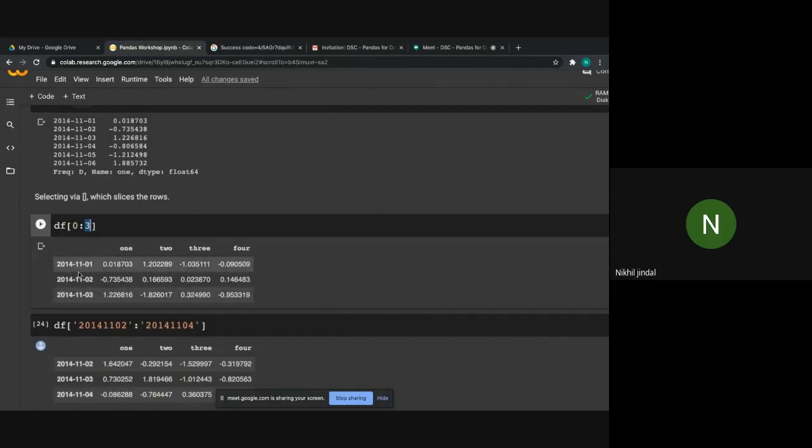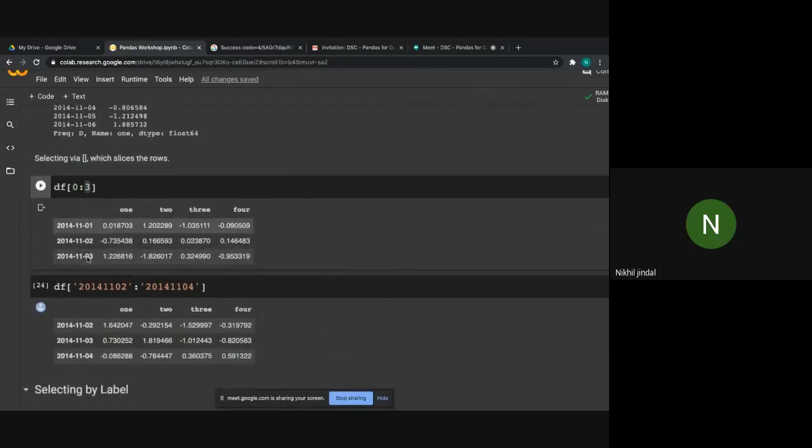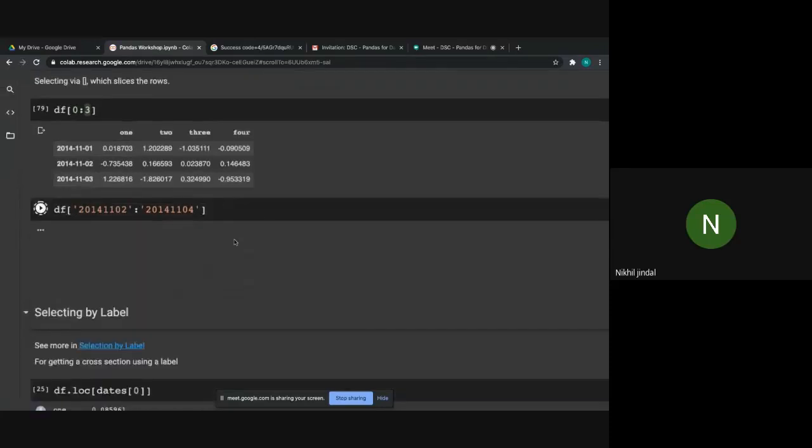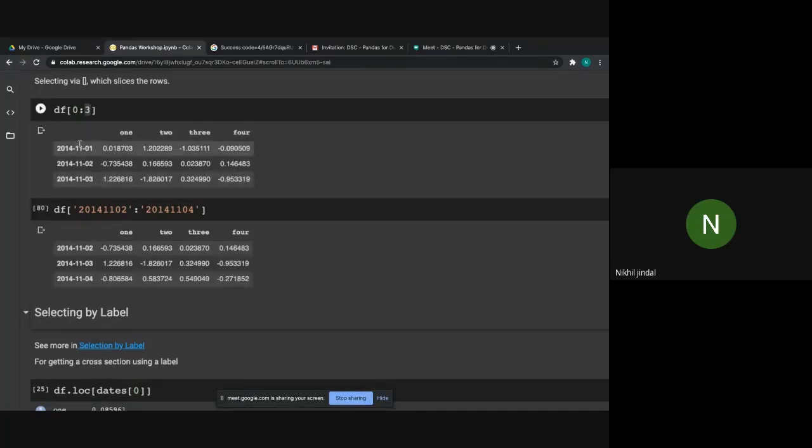So we have printed these 3 rows, from index value 0 up to 2. Similarly, I can use this function. Note here that whenever you use the index values, the last value will not be included.